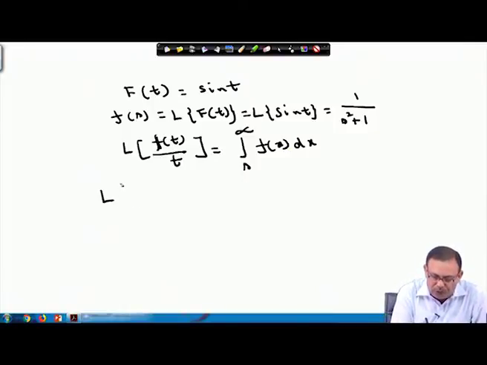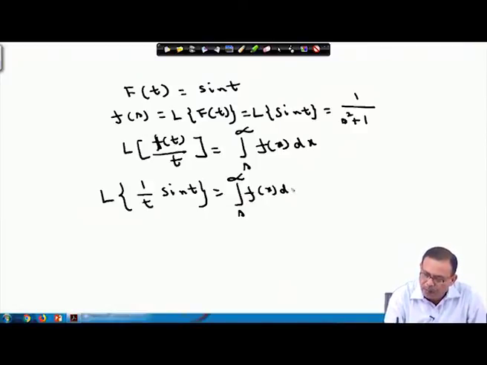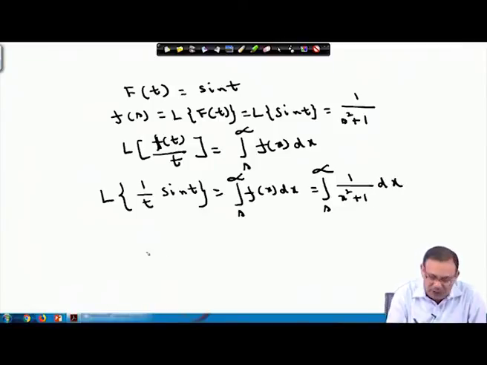So, now you start with Laplace transform of 1 by t into sin t, which was our original one. Using this property directly you can write the integral from s to infinity of f x dx, where f x means f s, that is 1 by s square plus 1. So, it becomes the integral from s to infinity of 1 by x square plus 1 dx, and the integral value is tan inverse x, very well known, for dx by x square plus 1.